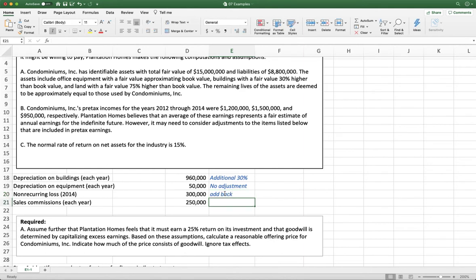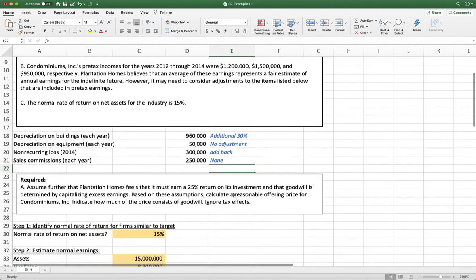Then finally, we have sales commissions. So sales commissions are already included in our income numbers. And so we need to think about, if we merged these two companies, is there any reason sales commissions would change? And they haven't given us any reason to believe that's true. Now, it's possible that if we merged these companies, we would take all of their sales team and put them on our contracts, and that would change how we recognize sales commission. But they didn't tell us anything about that. So we don't need to make any adjustment for this one because we have no reason to believe it's going to be any different post-merger than it is currently.